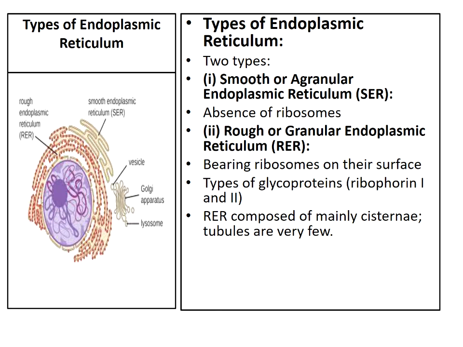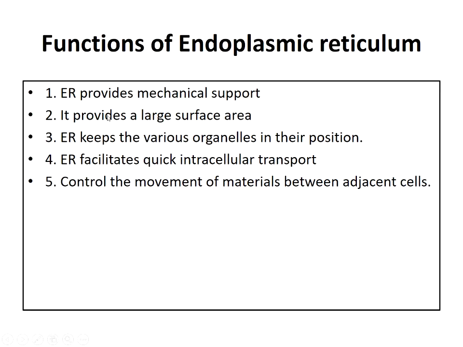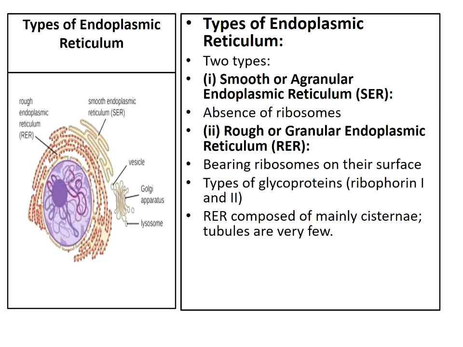In the diagram you can differentiate them. In the smooth endoplasmic reticulum there will be an absence of granules, that is an absence of ribosomes, but in rough endoplasmic reticulum we can observe the presence of ribosomes.